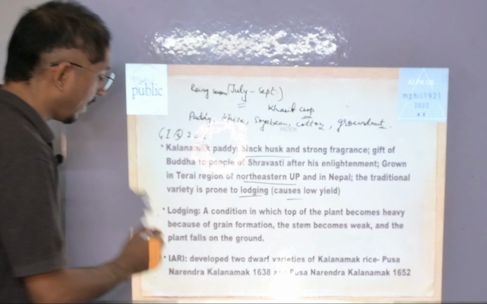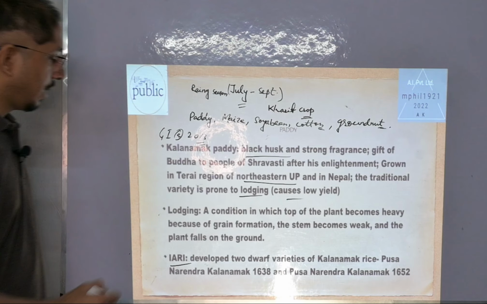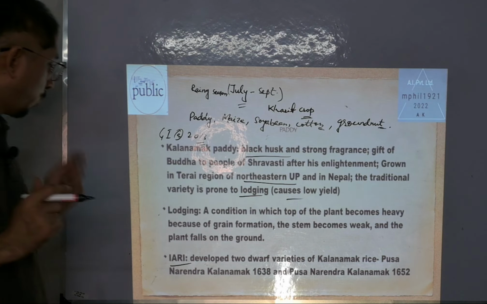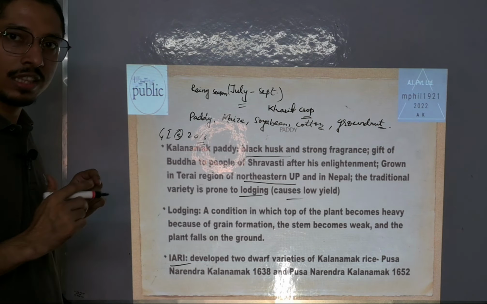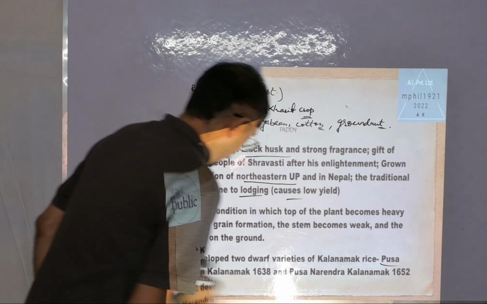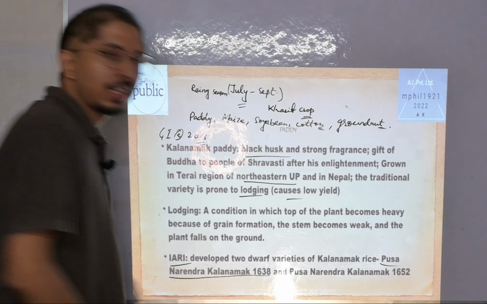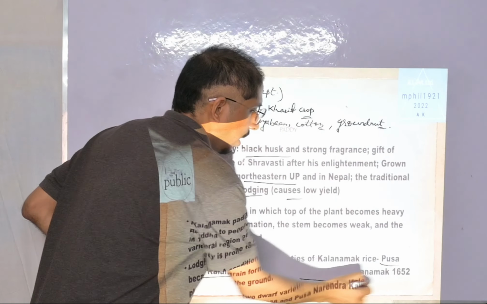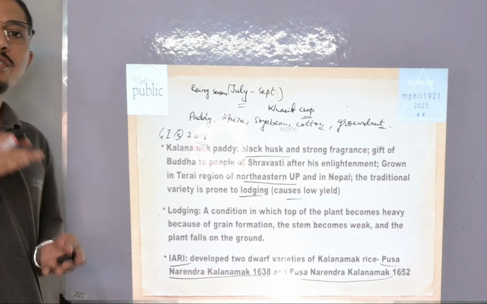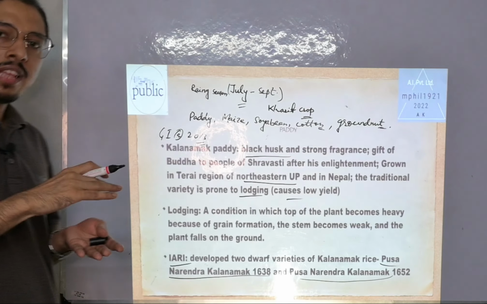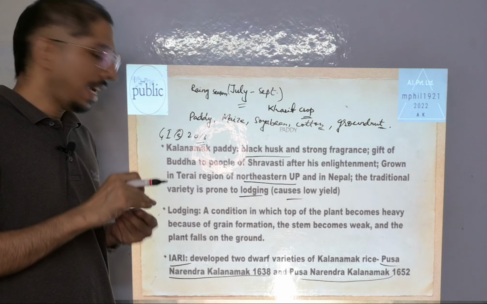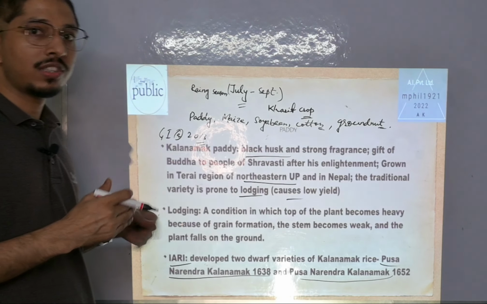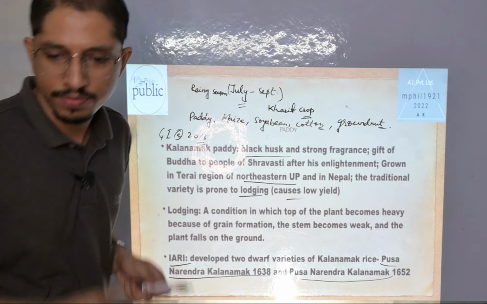So the Indian Agricultural Research Institute has developed two dwarf varieties of Kalanamak rice. One is called Pusa Narendra Kalanamak 1638, and the other 1652. These two are the dwarf varieties. So what happened in the dwarf varieties? The stem length was reduced, and this strengthens the crop, making it sturdy.